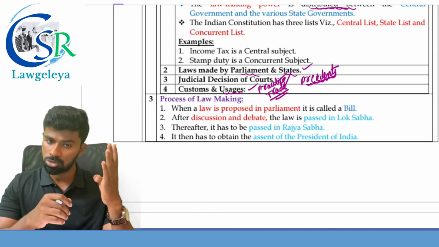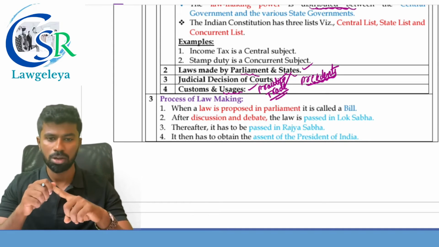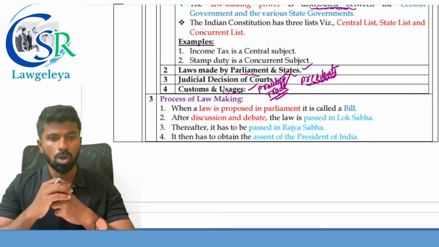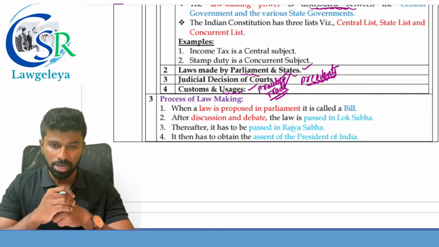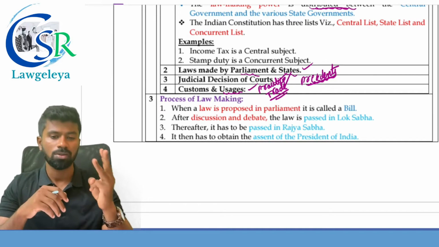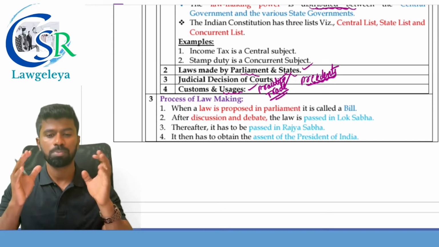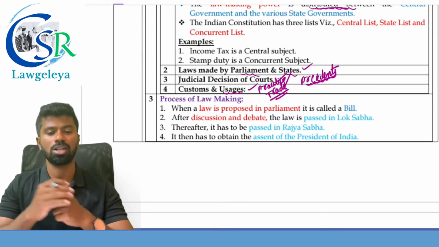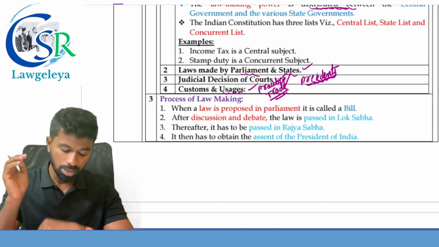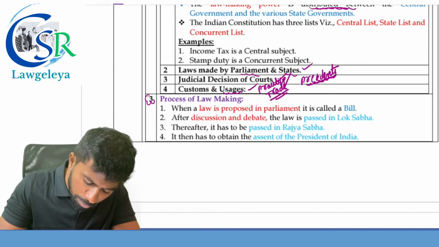So there are four sources. What is the first one? The Constitution of India, the important one. Second one, the laws made by the parliament and the state, which are also called statutes. Third one is what? Judicial decisions or precedents. And the fourth one is what? Customs and usages. Next concept, process of making the laws.